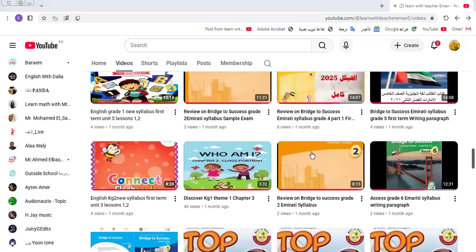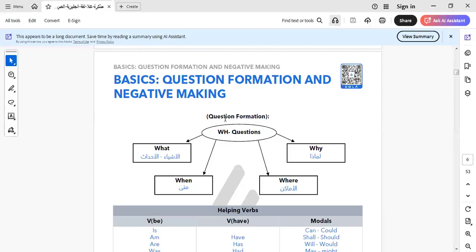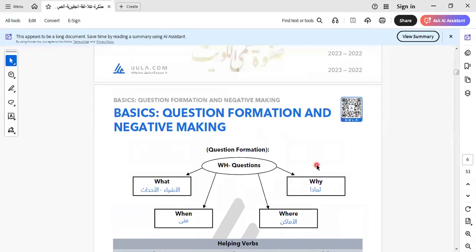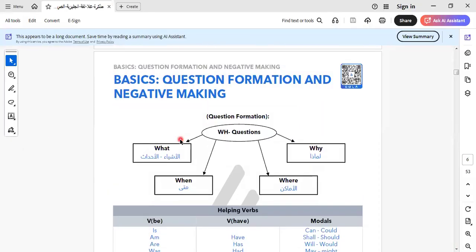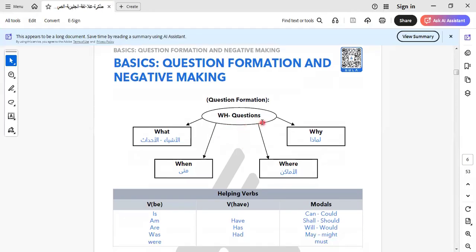Let's go to our lesson today. Today I will make a review on what we learned during this term. Here we have the first part in your book. It will be basics, question formation, and negative making. So here I would like to know how to make questions and how to make a negative. Here is WH question.